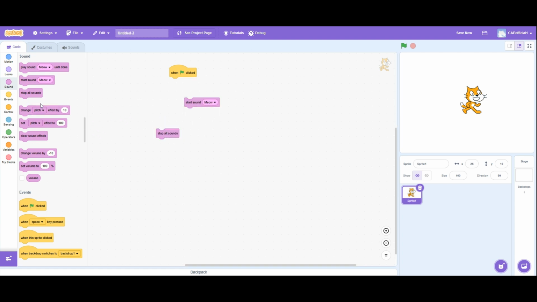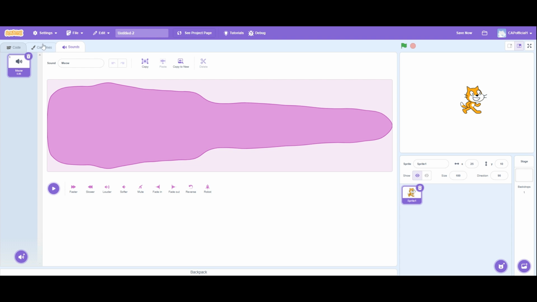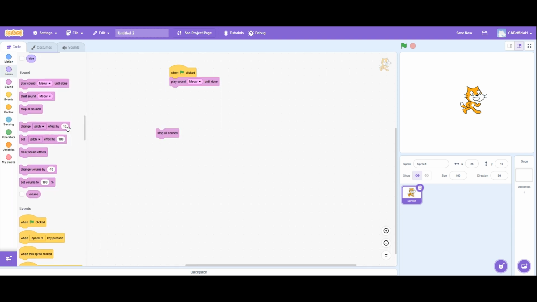Next, we'll be doing how to change the qualities of the sound while it's playing. Not while it's playing, but after it's been played without us having to go to the sound tab. So we have change pitch effect by 10. What this does is it changes the pitch of the sound.